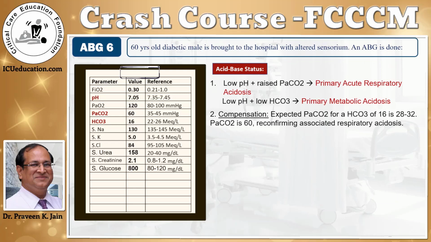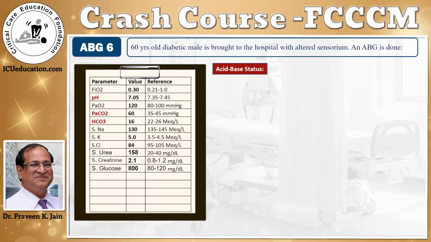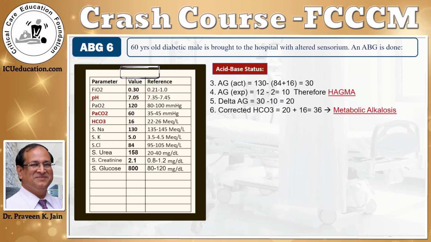The next step is to work up either of them. I choose to always work up metabolic acidosis when it's present. So let's look at the anion gap. The anion gap calculated in this case is 30. So the actual anion gap is 30. The expected anion gap is 12 minus 2, the minus 2 being for the acidemia. So that comes to 10. Since the actual anion gap is much higher than the expected anion gap, this patient has a high anion gap